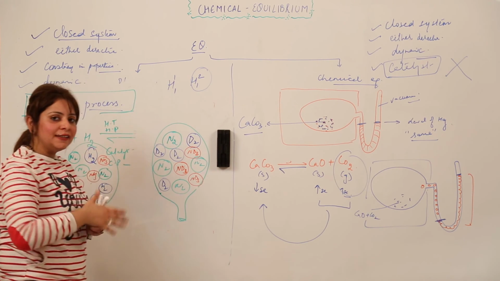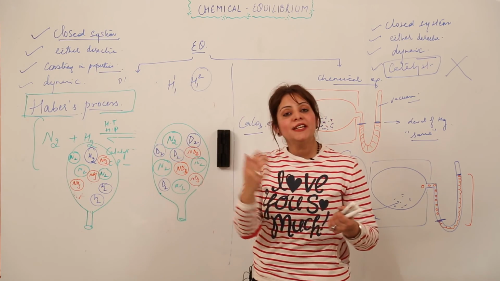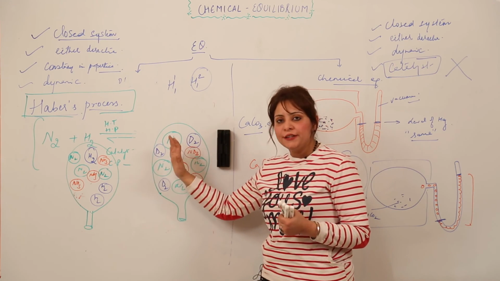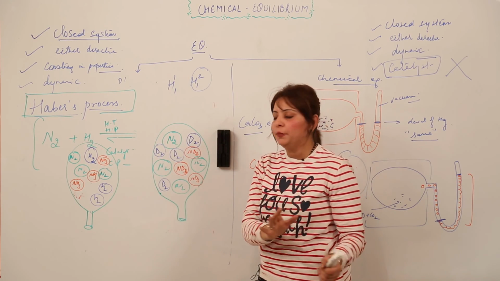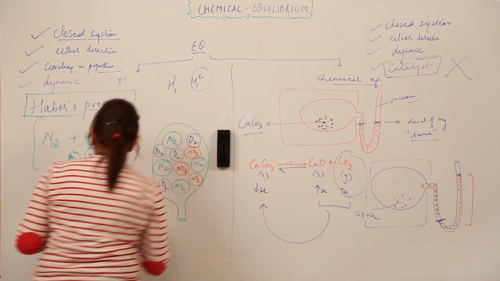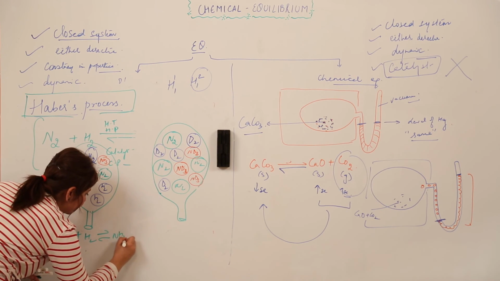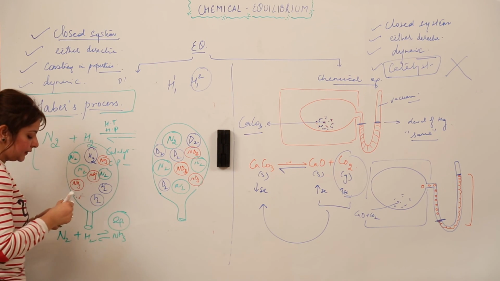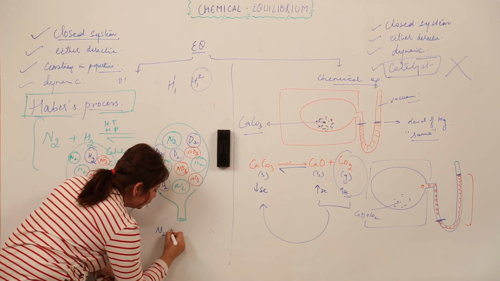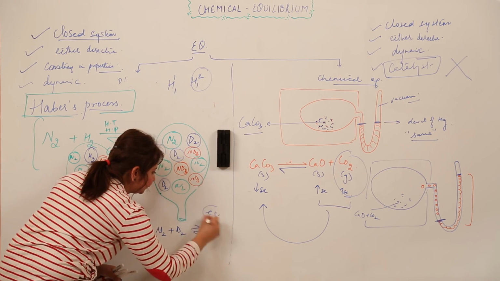Right? Suppose a stage comes in this balloon also when the concentration of ND3 is in equilibrium with the N2 and D2. So that means I have achieved an equilibrium. So I have this balloon in which I have achieved an equilibrium. I am writing an equation for you, N2 plus H2 in equilibrium with NH3, right? Again, for this balloon, I have N2 plus D2 in equilibrium with ND3, right?